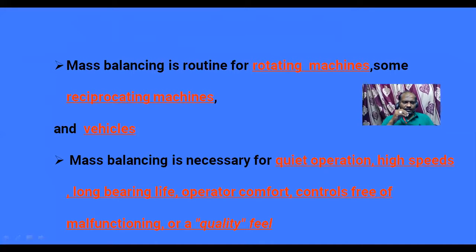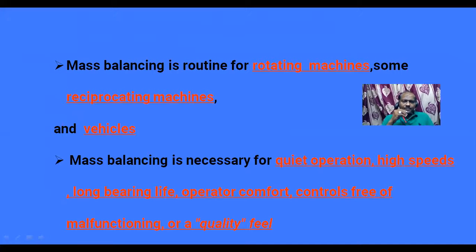Balancing is necessary for quiet operation, high speeds, long bearing life, operator comfort, and controls free of malfunctioning. So these are the six benefits. One is, if it is unbalanced, it makes a lot of noise. To prevent that, we need quiet operation. Next, high speeds: if an unbalanced system is there, it cannot maintain high speeds. For a long bearing life, the system has to work for a long time, so the bearing should have a long life.